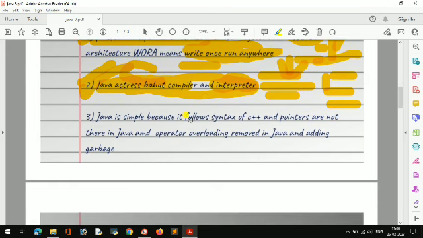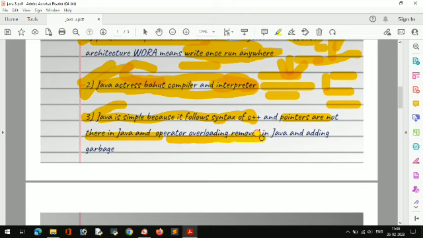And Java is simple because it follows C++ syntax, and the pointer concept is not there in Java. So Java is called a simple language because of the same syntax as C++, but in C++ we have pointers, while in Java there is no pointer. That's why Java is more secure, as the pointer concept is more complex.